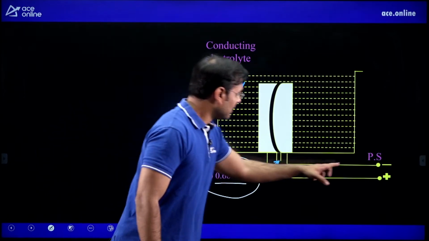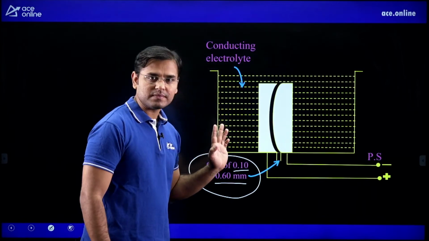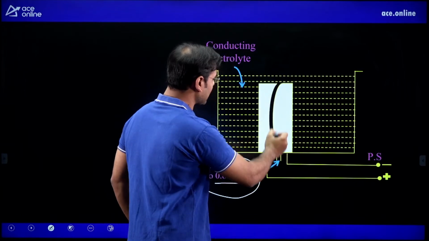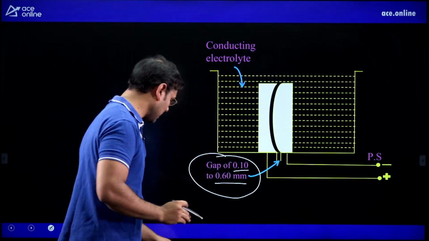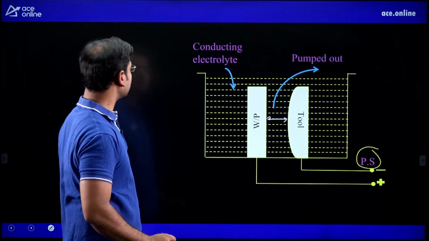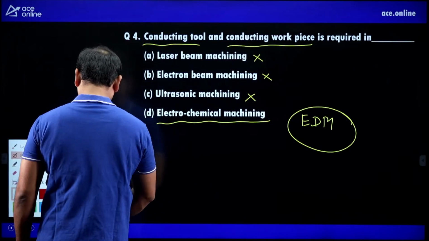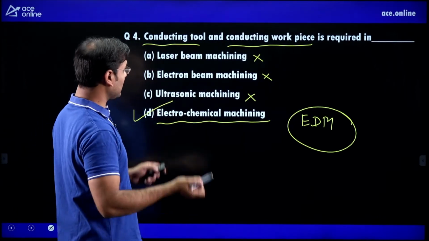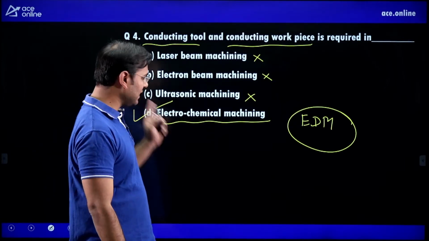Right? Now the power supply is given to the workpiece as well as the tool. This type of shape is going to form on the workpiece. This is electrochemical machining, both are conducting. And in electrical discharge machining also, both are conducting. Right? This question is over. The correct answer is electrochemical machining. Both tool and workpiece are conducting only in 2 methods out of 7, ECM and EDM.